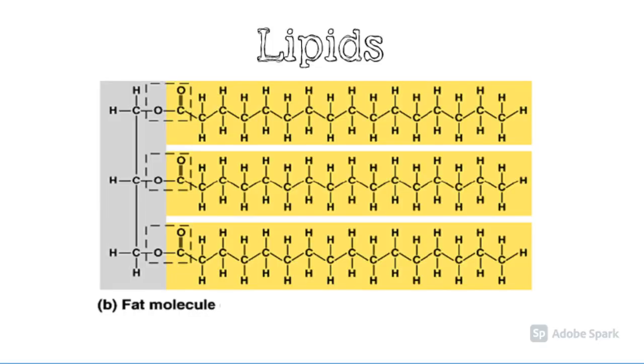A fat molecule is not a polymer, just a very big fat molecule. The gray region indicates the glycerol backbone, and the three yellow verticals are the fatty acid tails attached to the backbone. Most lipids are known as glycerides. If the glycerol backbone has one fatty acid tail, it is a monoglyceride. Two is a diglyceride. And if there are three fatty acids attached, then it is a triglyceride.